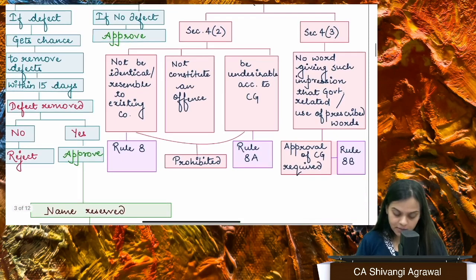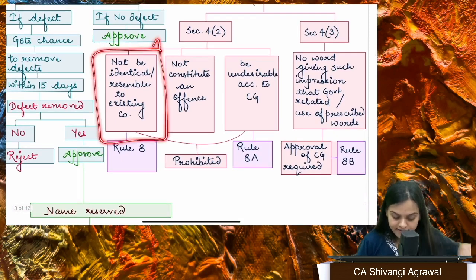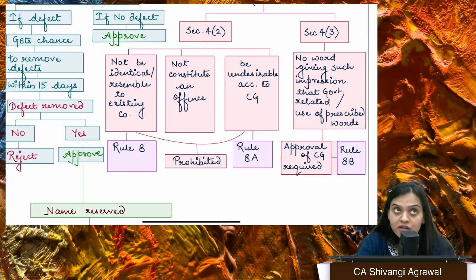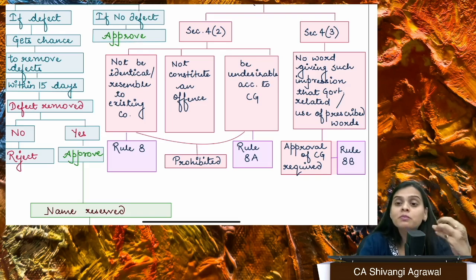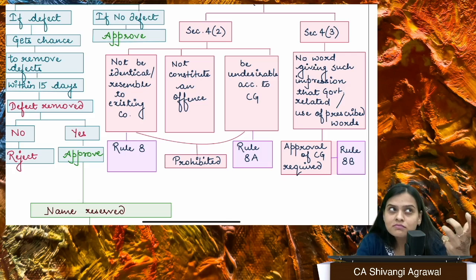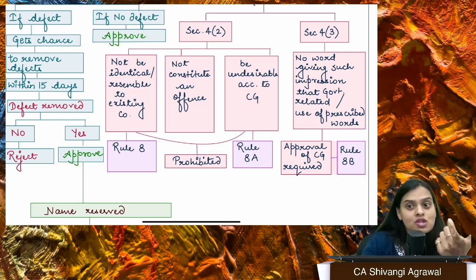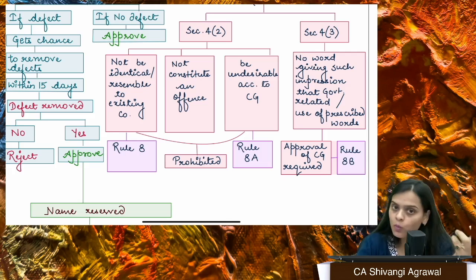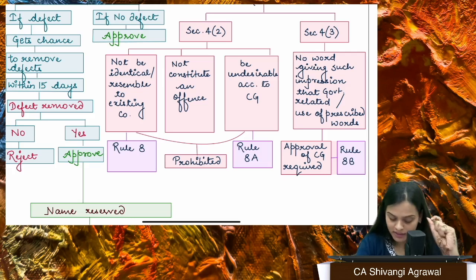How do you select a name? The name should not be identical or resemble an existing company. If there is already an existing company in the name of Reliance, I can never get the name of my company as Reliance, because it will give a presumption to people that, okay, there is another chain, another company which the Reliance Group has opened. No, right? So that will not be allowed. Secondly, it should not constitute an offense.